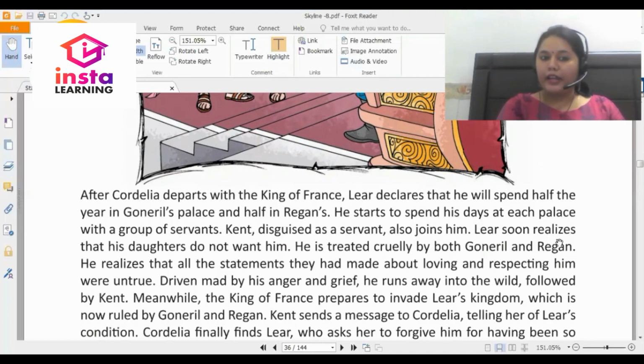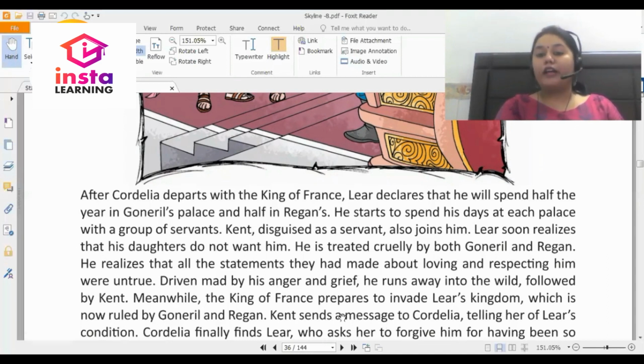Lear soon realizes that his daughters, Goneril and Regan, do not want him. He is treated cruelly by both of them. He realizes that all the statements these two daughters had made about loving and respecting him were untrue. Driven mad by his anger and grief, he runs away into the wild, followed by Kent.